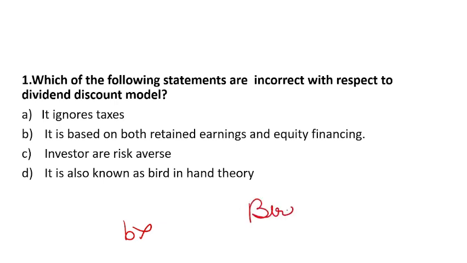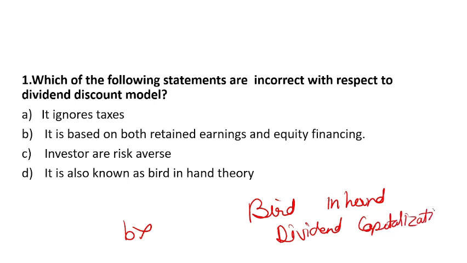So these are the extra names which I am giving: bird in hand, dividend capitalization, and Gordon and discount, which is mentioned in the question. So you have to remember all these four names because it can come in the paper under any name.